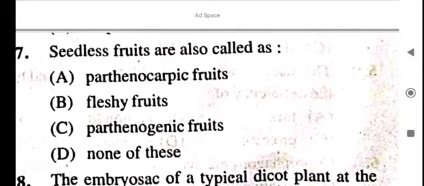Seedless fruits are also called as parthenocarpic fruits.